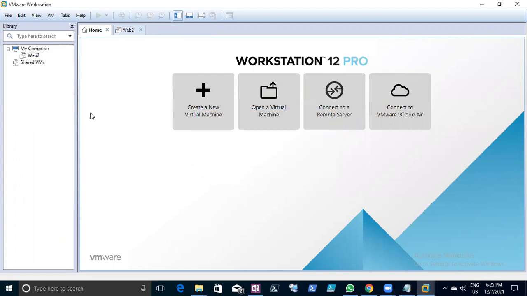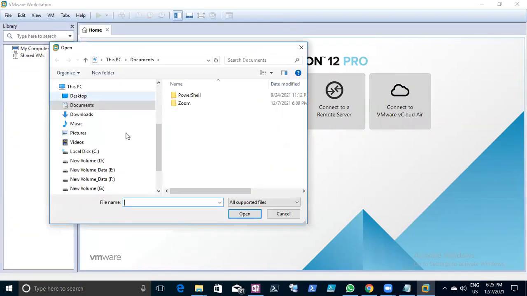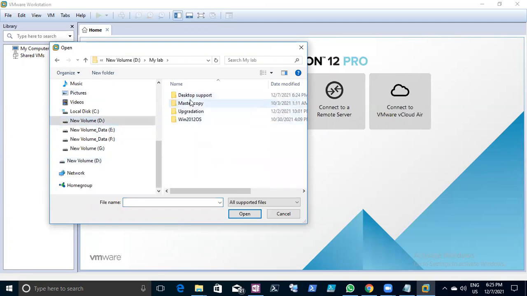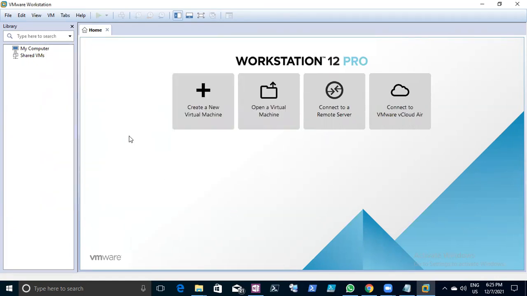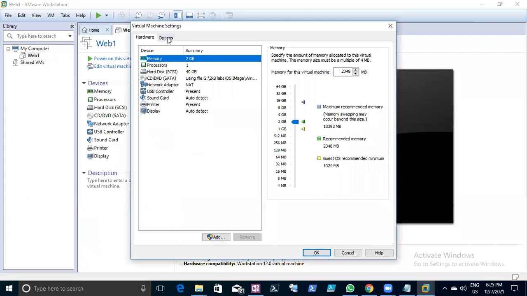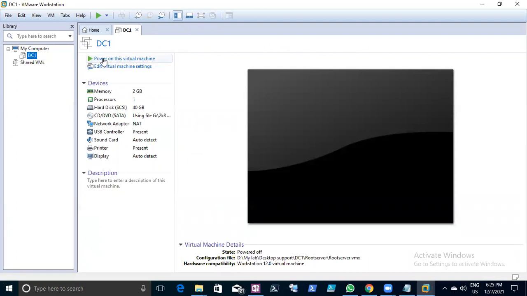Now what you can do, just right click. I have already built a machine, 2016. Go to File, Open here. Go to my lab folder, and here I have the desktop support folder. Inside there is DC1, and this is my root server. This is my VMDK file. I'm just bringing it here and saying this is DC1. Right now, power on this machine.